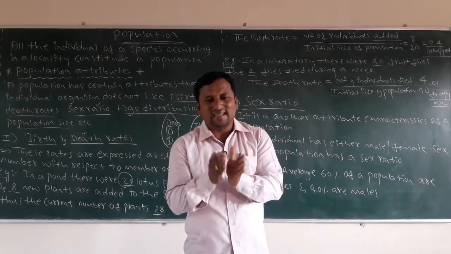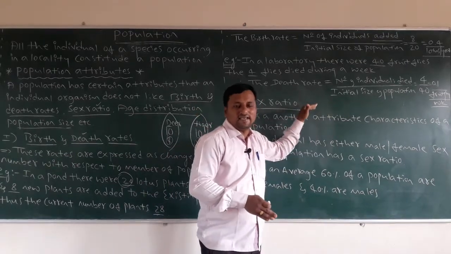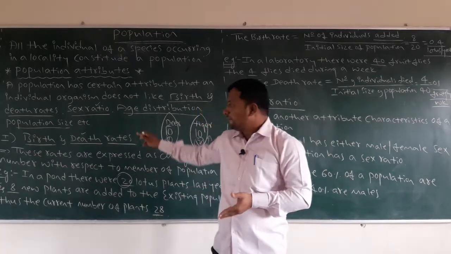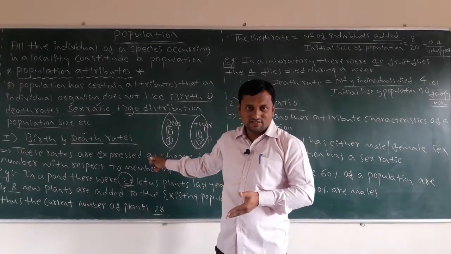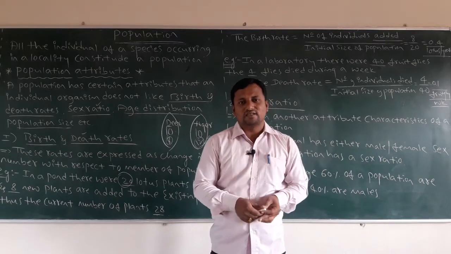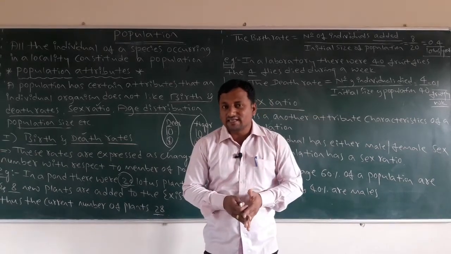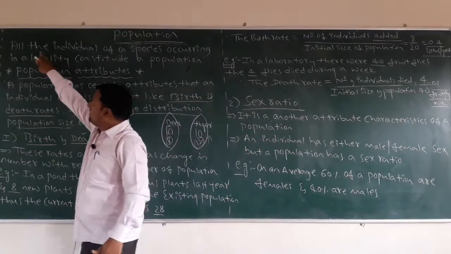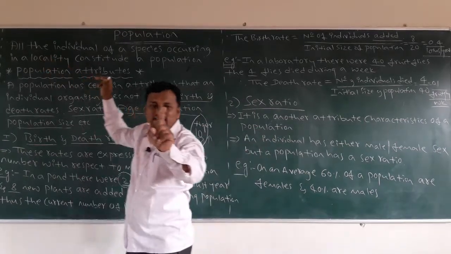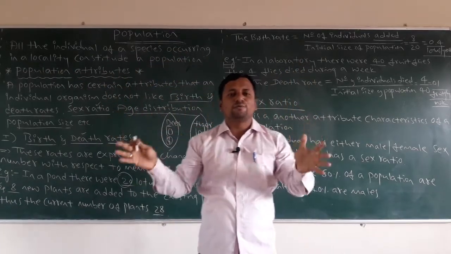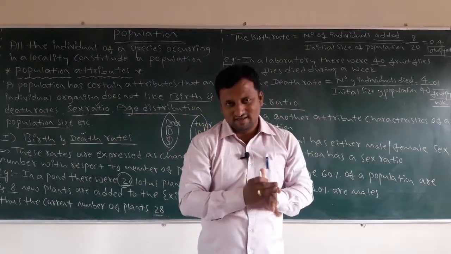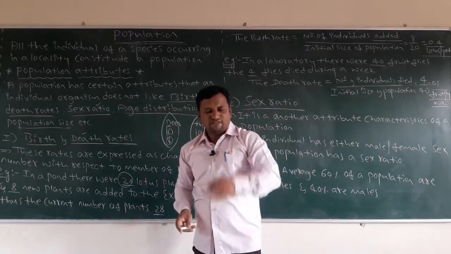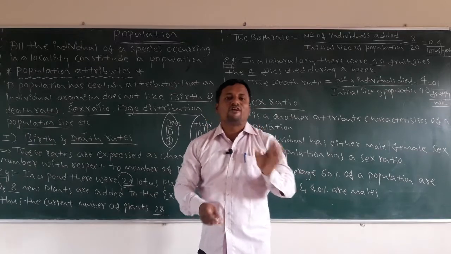This is what we call population calculation based on birth and death rates. If you consider an individual species alone, we do not call it a population. A population must have all the individuals grouped together in one area. That's why birth and death rates is the first attribute of a population.